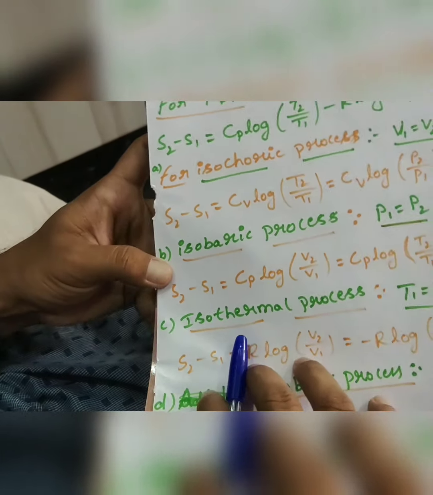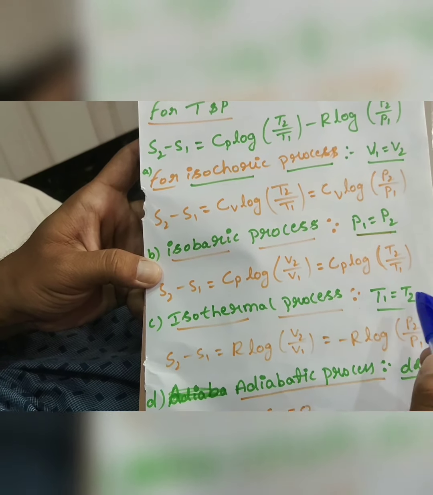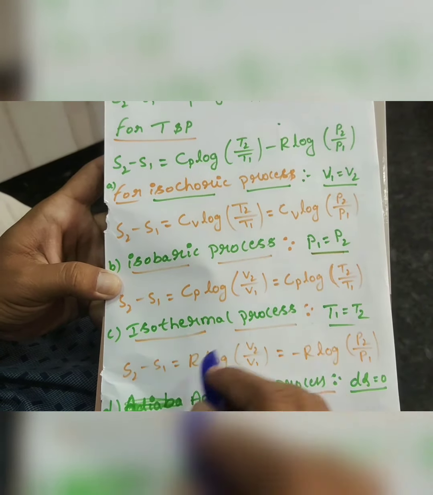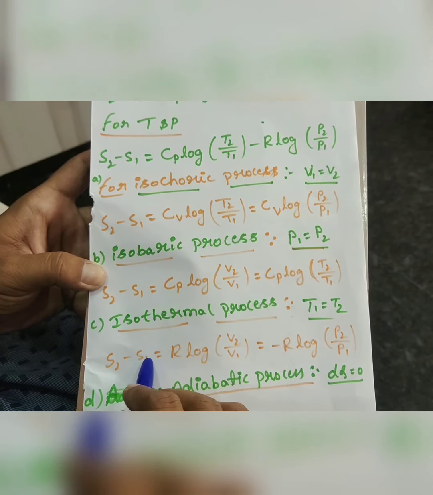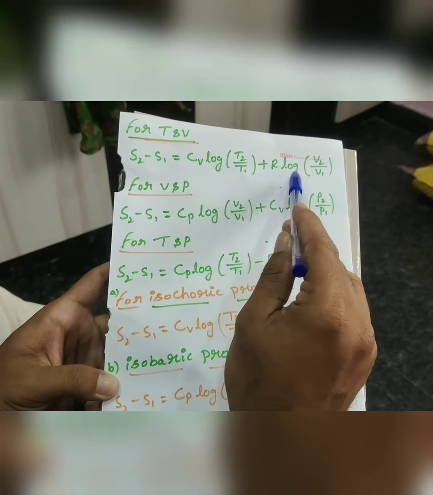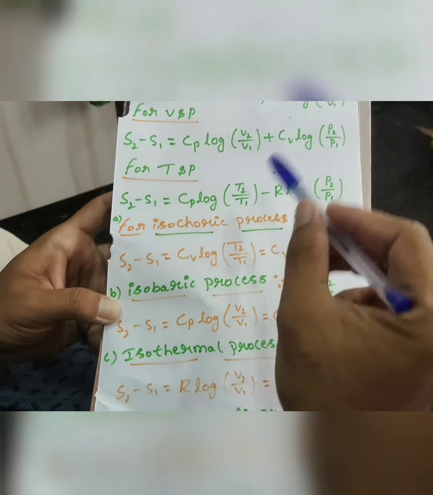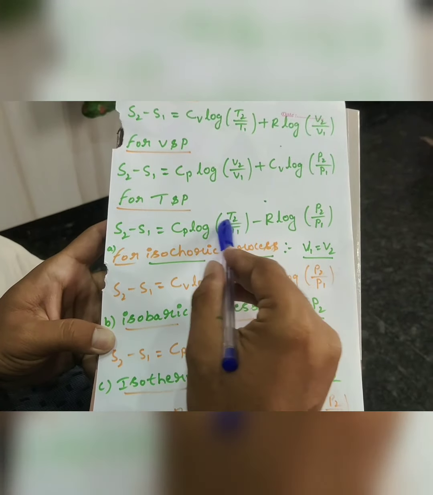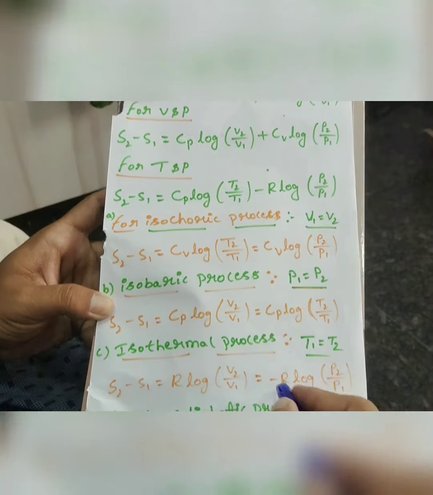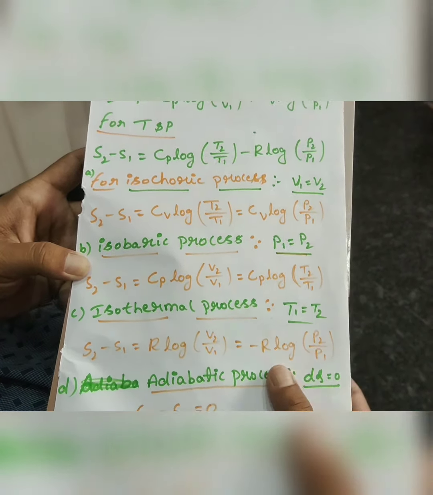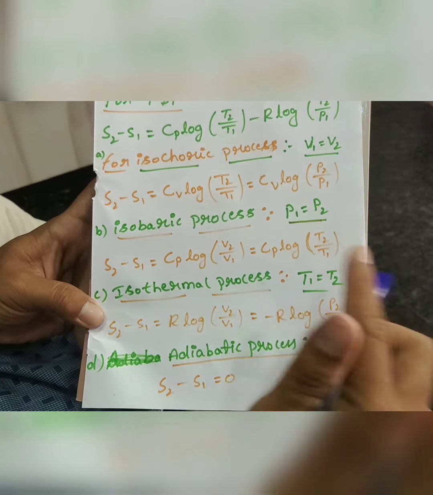Now for the isothermal process, the change in entropy: temperature remains constant in the isothermal process. So the change in entropy becomes, here temperature is there, so this becomes 0, and this much remains, that is R log V2 upon V1. Here temperature becomes 0 and this becomes minus R log P2 upon P1. This much remains for the entropy of an isothermal process.